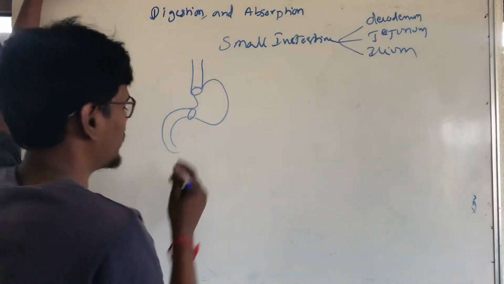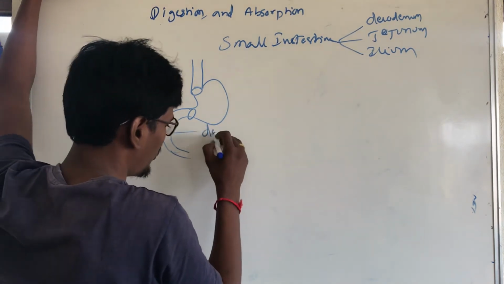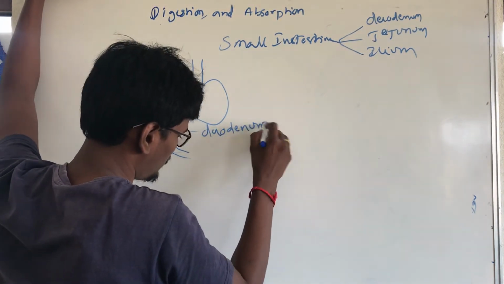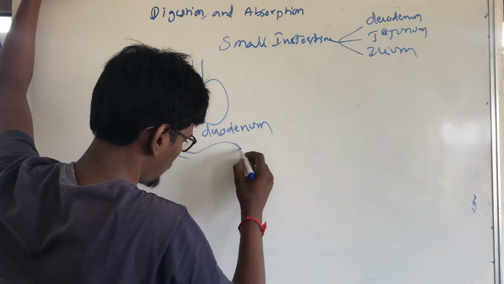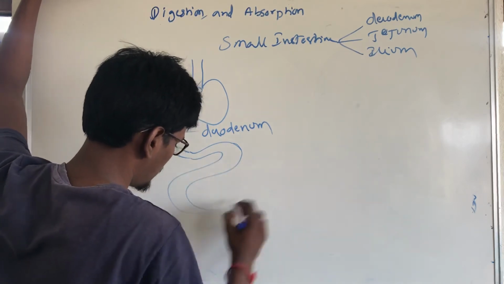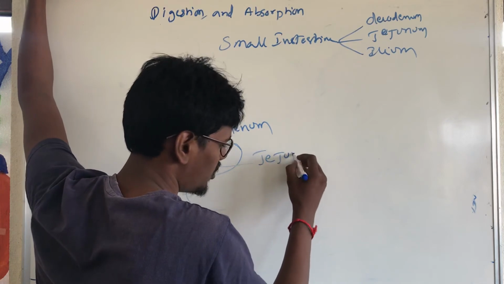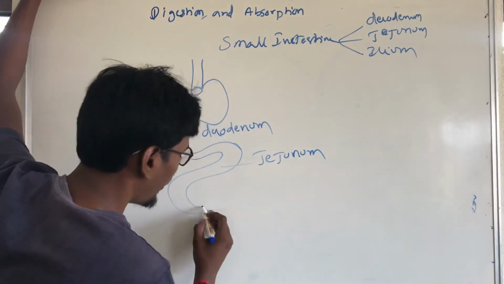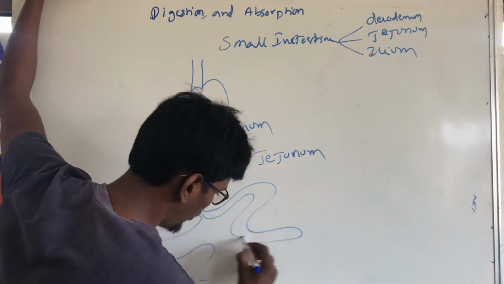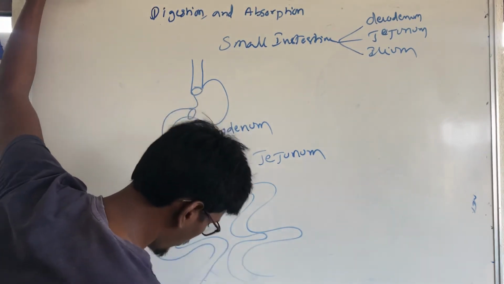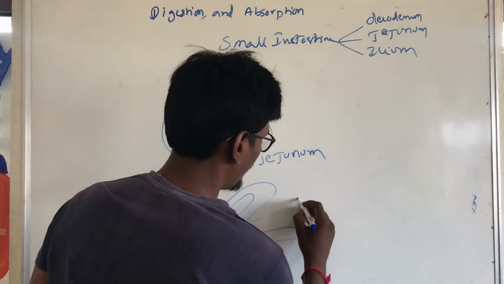This is called the duodenum. And this is called the jejunum. The highly coil-like tube is called the ileum.